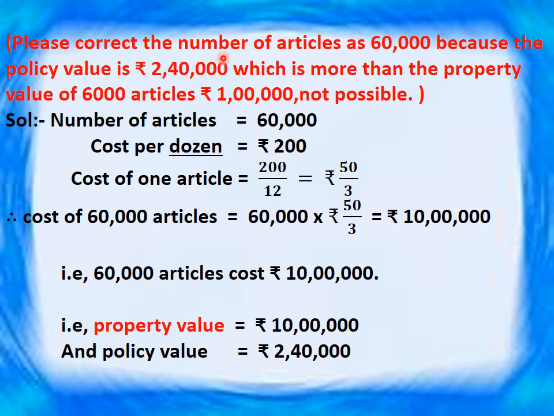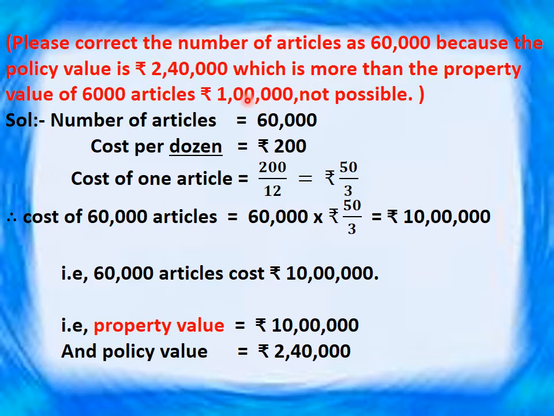Please note that the number of articles given in your textbook is 6,000. That is wrong. Correct it as 60,000, because here the policy value is given 2,40,000. When you calculate the property value for 6,000 articles from the cost per dozen, it will be only 1 lakh.